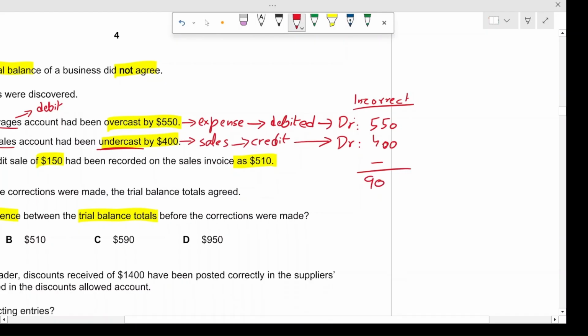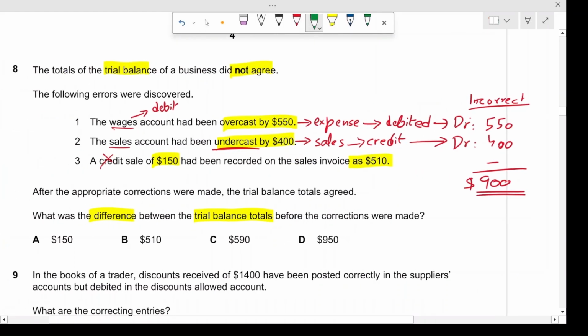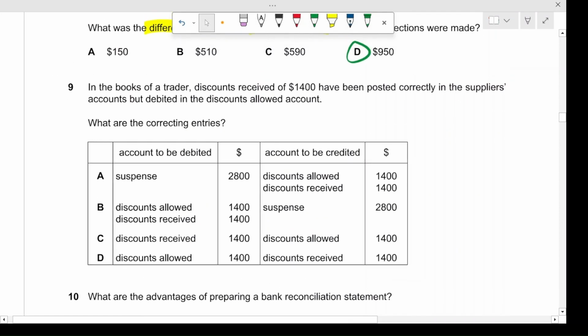So the net difference was $900, right? Let's see if there was an option for $900. Oh, sorry, $950. So yes, option D is $950. Option 3, a credit sale of $150, was incorrect. This does not have any effect on that. All right. So moving on, question number 9.